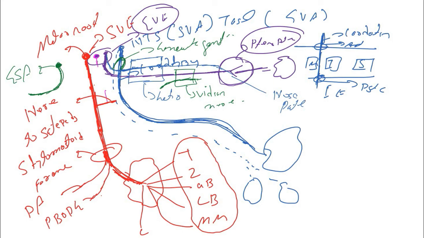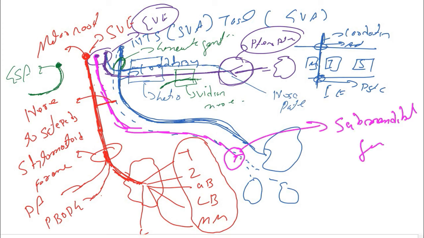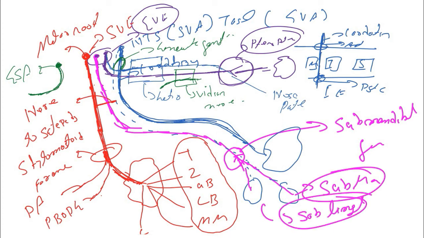It will go along the chorda tympani nerve and it will end at the submandibular ganglia. After that, the fibers will go and innervate the submandibular gland and the sublingual gland, and this is how it controls the secretion of the lacrimal gland as well as the submandibular and the sublingual gland.